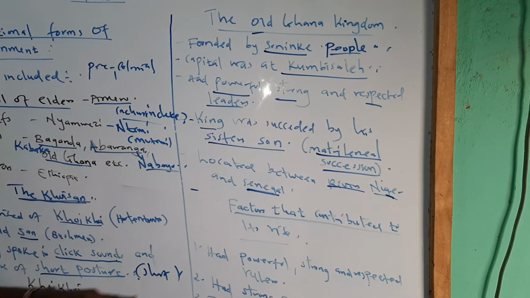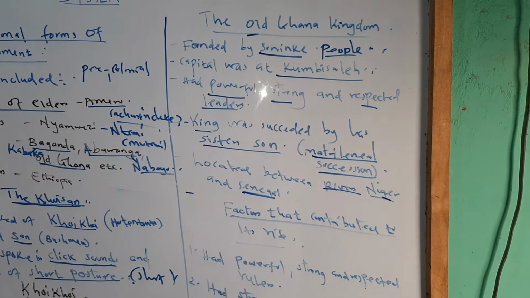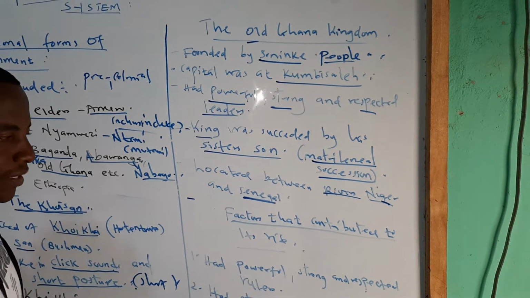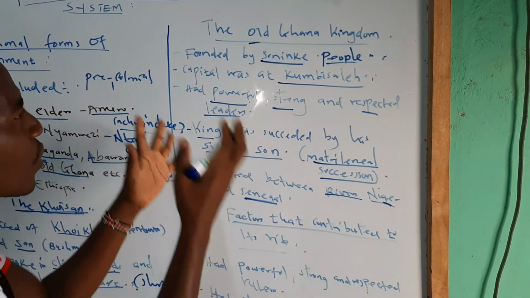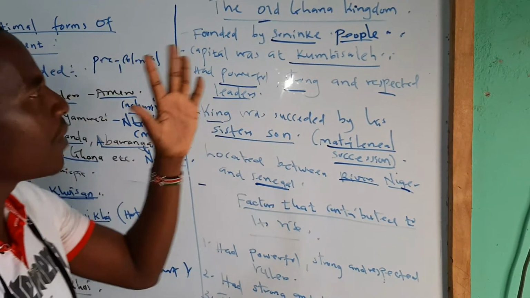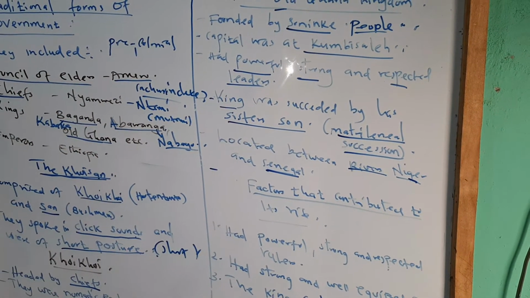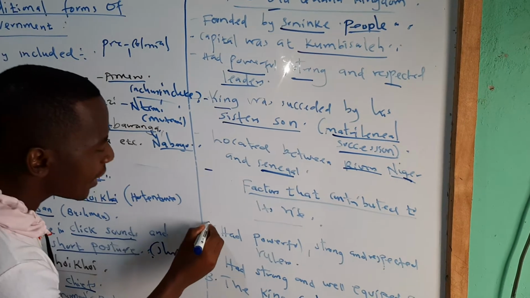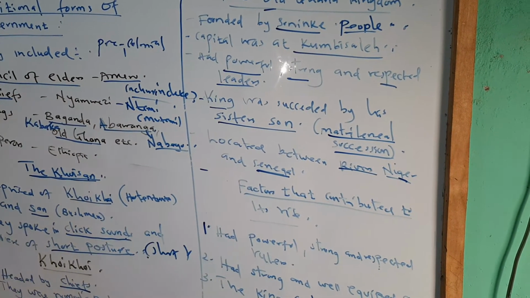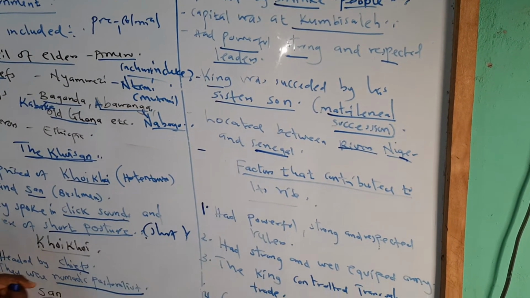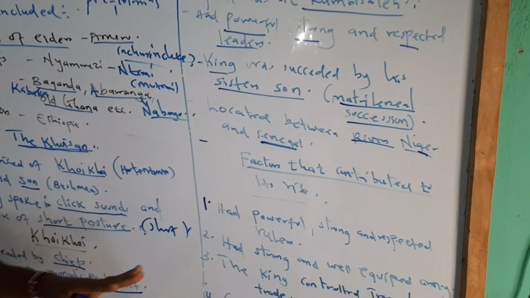Let's finally discuss the factors that contributed to its rise. Why was this Old Ghana Kingdom very powerful? Some of the things that made it powerful or strong and made it rise and succeed are these.